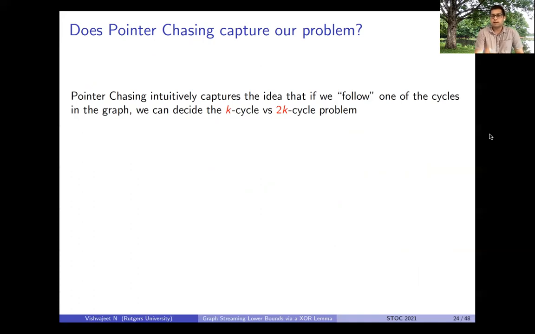So it turns out that pointer chasing captures the following idea. If we start at one of the vertices in the graph and follow the cycle starting from that vertex, then in k plus 1 steps we can decide the k cycle or 2k cycle problem. But our problem is different than pointer chasing.